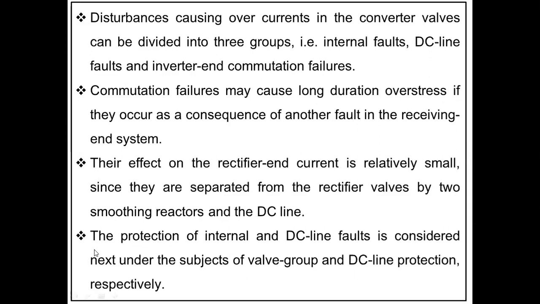Next, the last point here. The protection of internal and DC line faults is considered next under the subjects of valve group and DC line protection respectively. As per the syllabus, we consider the analysis in two methods, that is valve group and DC line protection.